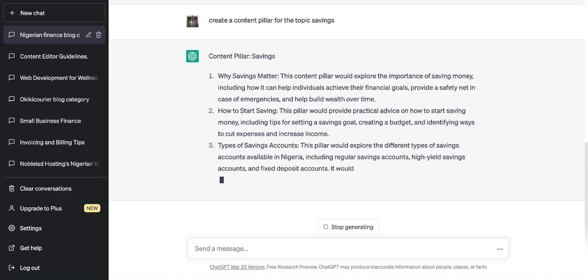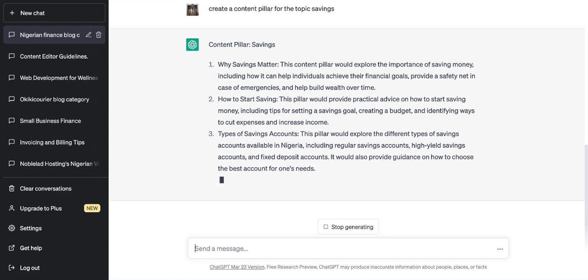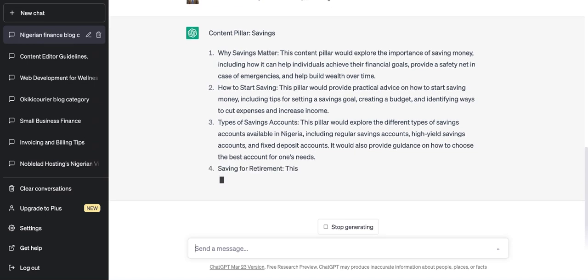Create a content pillar for the topic savings. So our content pillar page is savings. And the things that we're going to address on that page: number one is why savings matter. Number two is how to start saving. Number three, types of savings account.